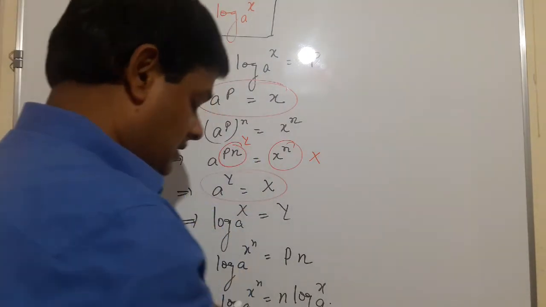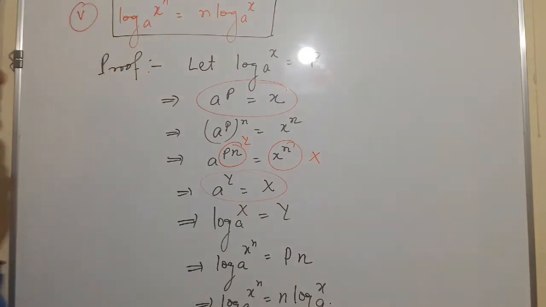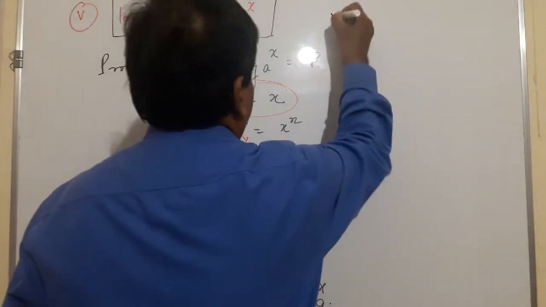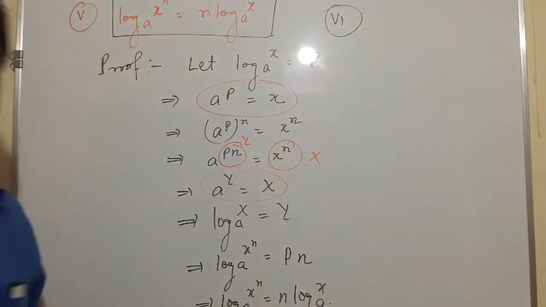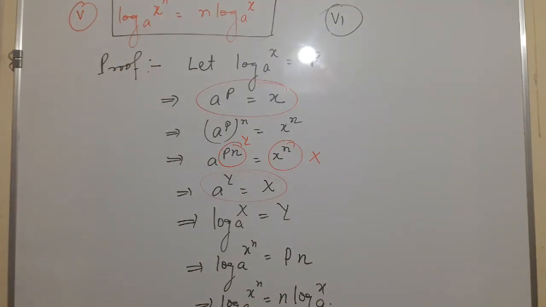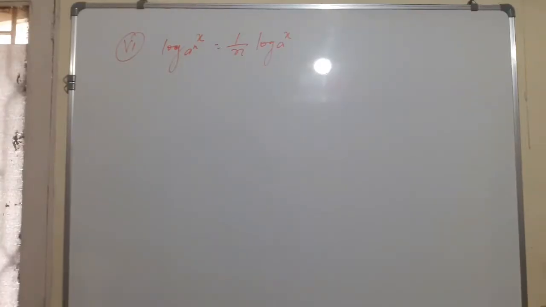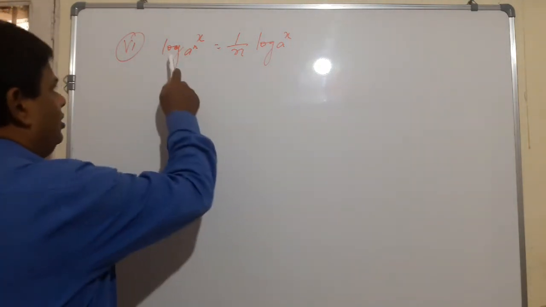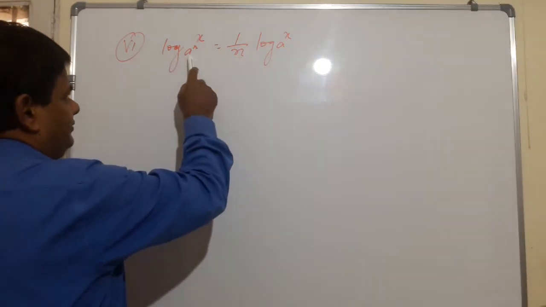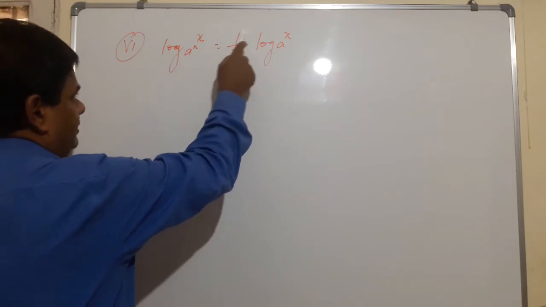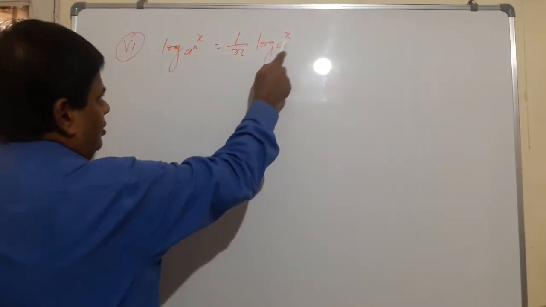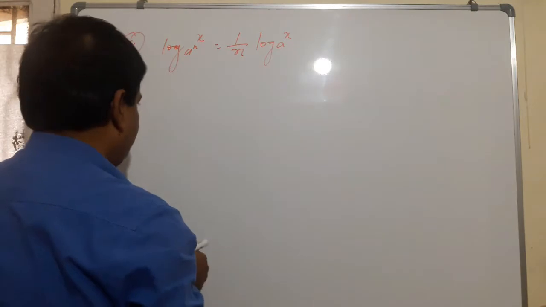Now I am solving another property, property number 6. Now I am going to prove log x to the base a raised to the power n equals 1 by n log x to the base a. See here, proof.